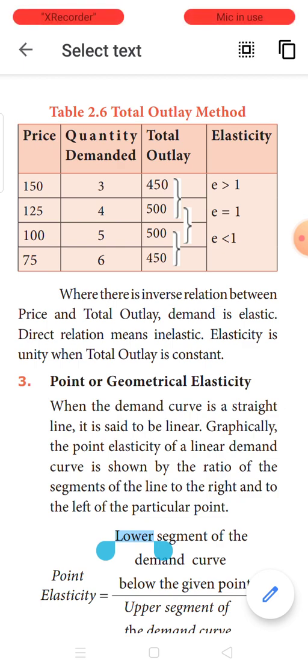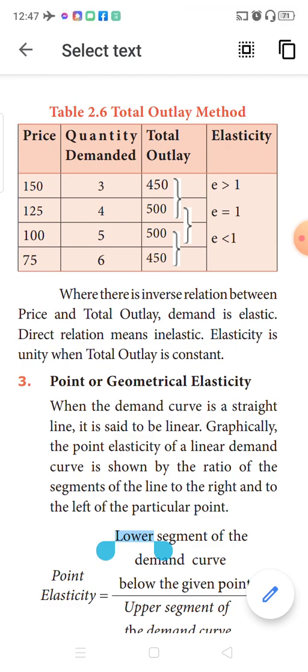Now come to the next two rows. When the price is 125, quantity demanded is 4. When the price falls to 100, quantity demanded increases to 5, because it is operating on the basis of the law of demand. Now look at the total expenditure: 125 into 4 is 500, and 100 into 5 is 500.